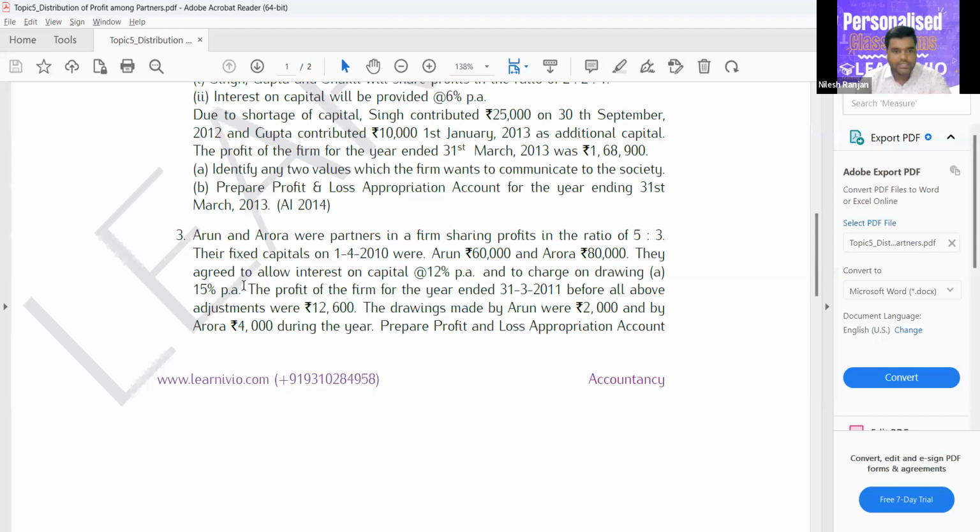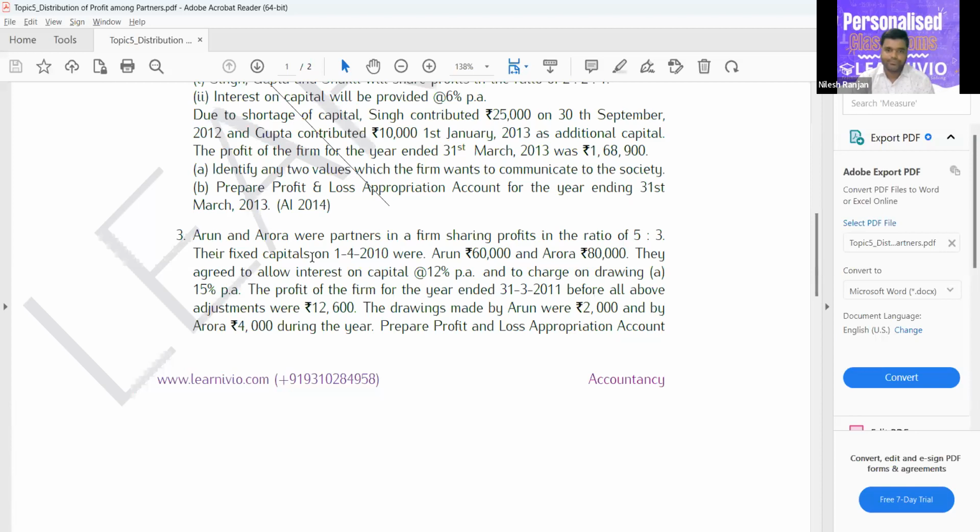Now the second is they agreed to allow interest on capital at the rate of 12% per annum. Their opening capital is 60,000 and 80,000, and these capitals are from the beginning. You can see here it is written that their fixed capital on 1st April 2010 were Arun 60,000 and Aurora 80,000.